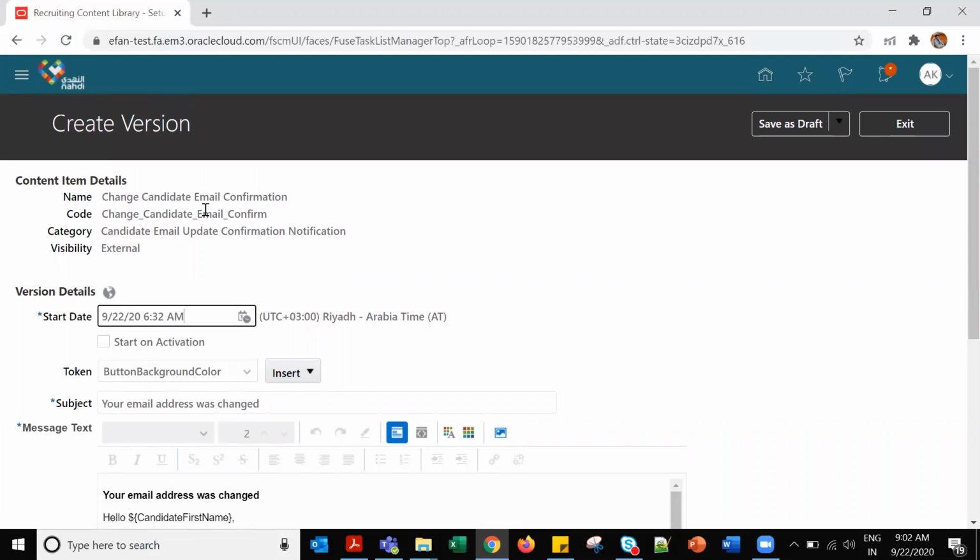Remember this when you're creating a copy. You're copying it and creating a new version, so it won't change the content item details. Same it will remain. When you are creating a duplicate, you are only creating new version details like message text, SMS text and subject. You are not going to change the content item details. And when you are saving it, it will save as draft by default. And if you want to save and activate, you can activate.